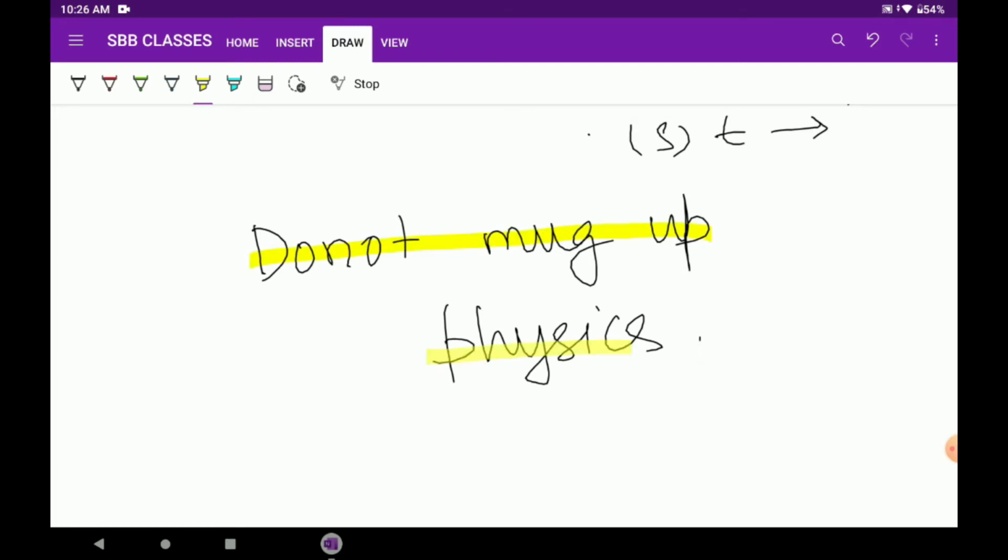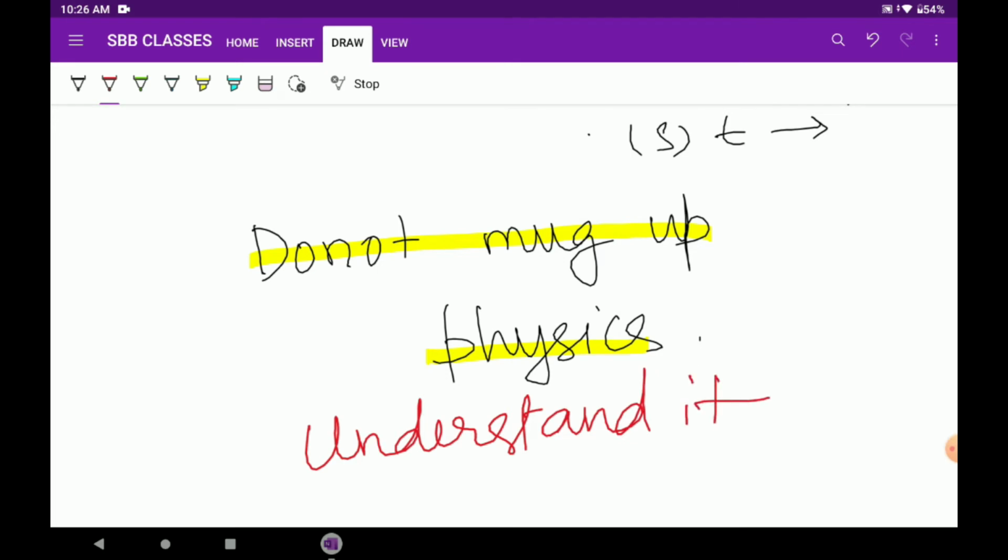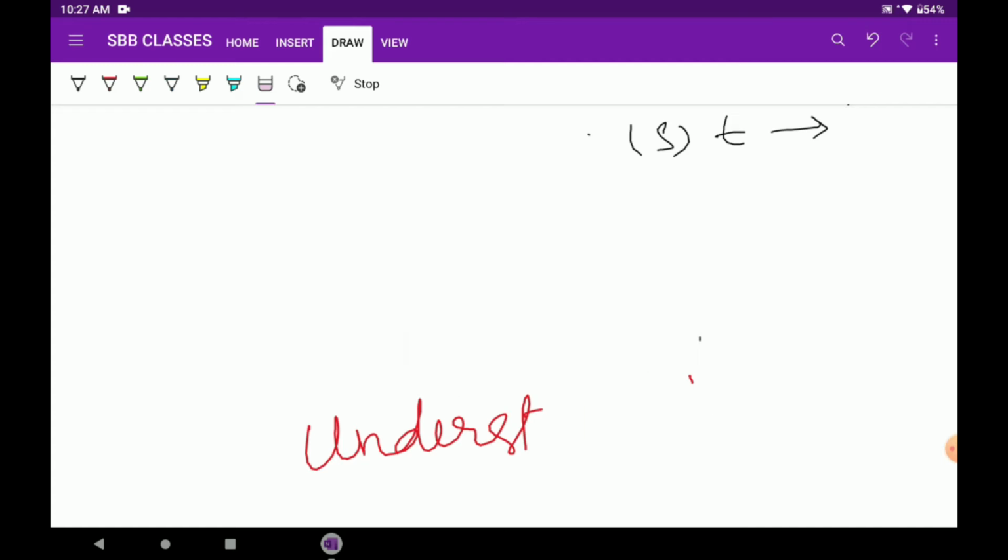This is not something to learn by heart. You have to understand it. So now, enough with all the words, we will be moving on to the equations of motion.